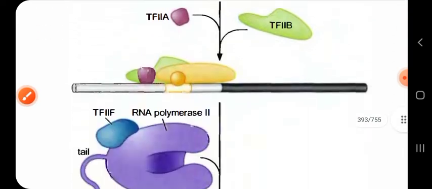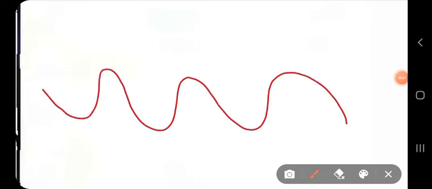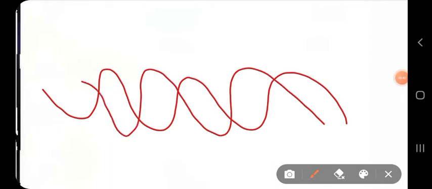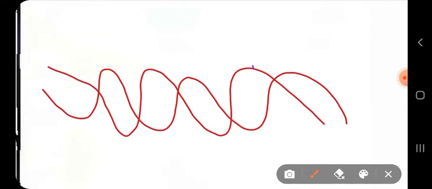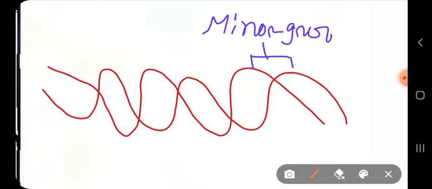I am repeating once more for you to understand. So this is your DNA. Which is your minor groove and which is your major groove? This is your minor groove, and the opposite one is your major groove, because it is of more depth.